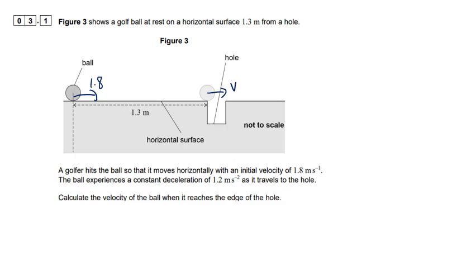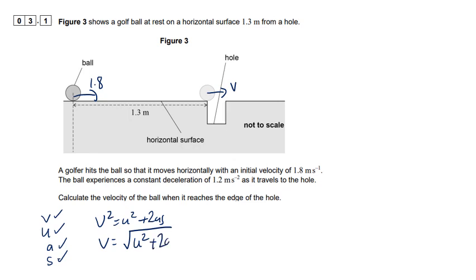So what equation should we use here? We know v, we're trying to find v. We've got u. We've got the acceleration or deceleration, and we've got a distance. So we're going to use this equation again. So v is going to be equal to the square root of u squared plus 2as.